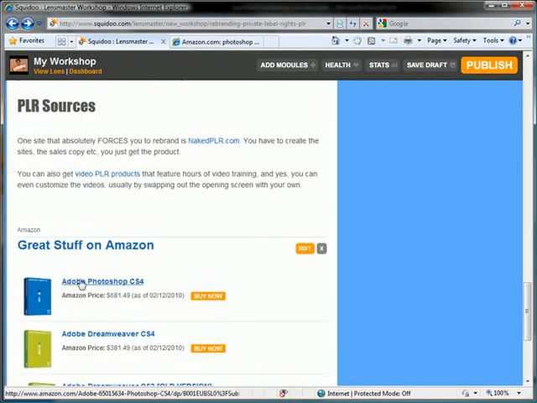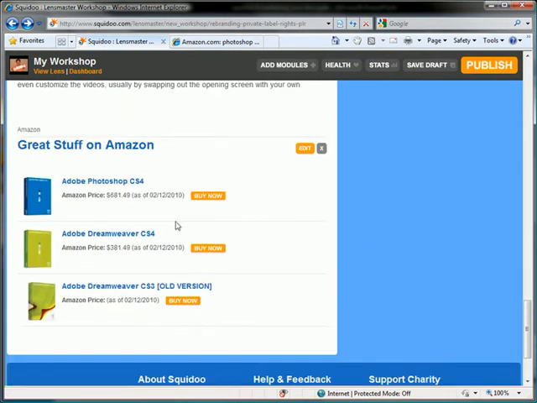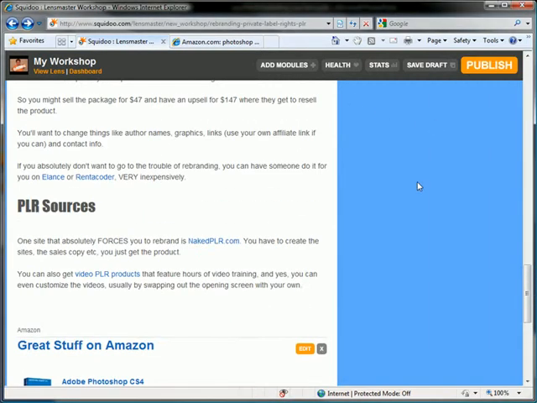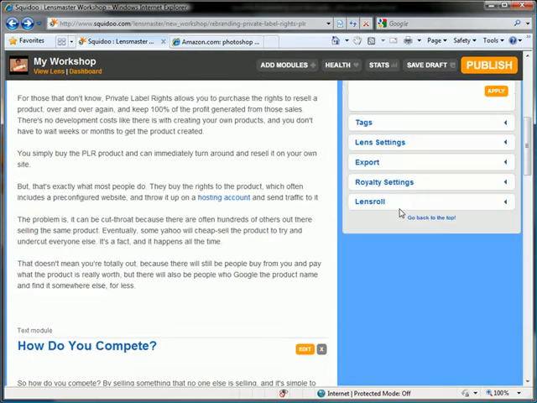Okay, so now this is what's going to appear on your lens. So they have opportunity to go ahead and just purchase right there. Check it out, find out some more information and possibly even make a purchase. And Squidoo's going to split the commission with you.